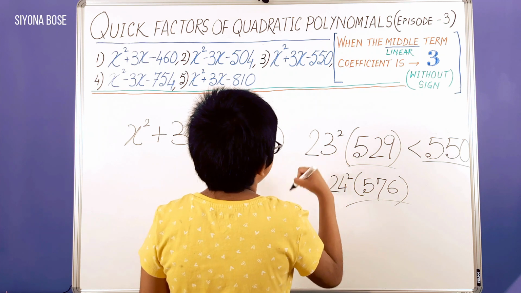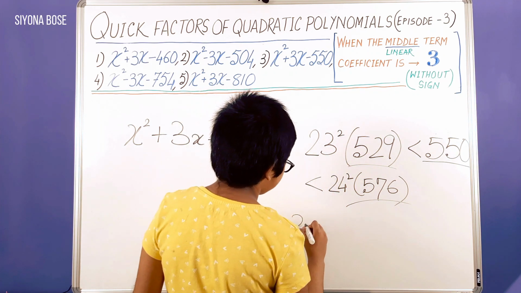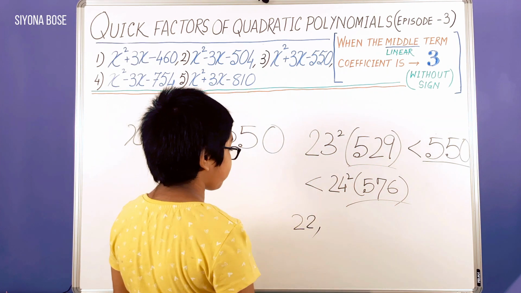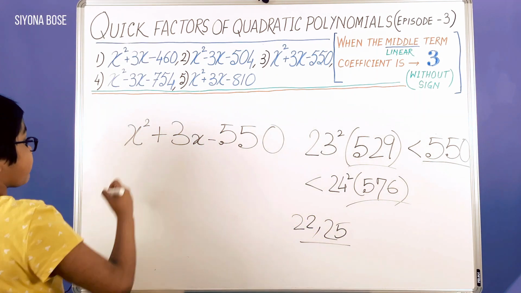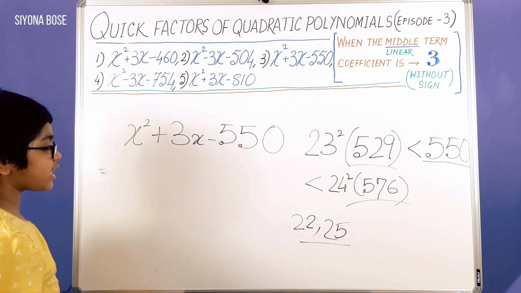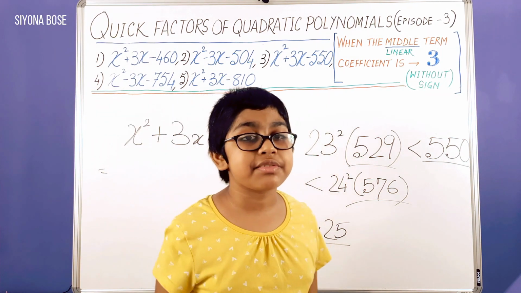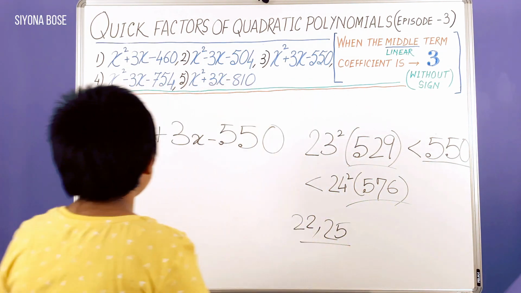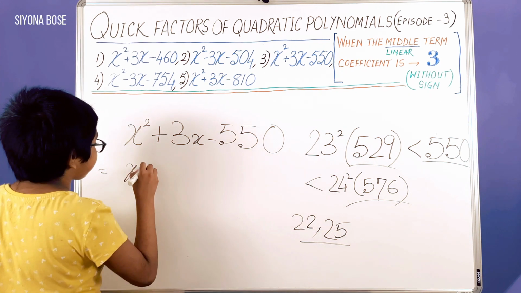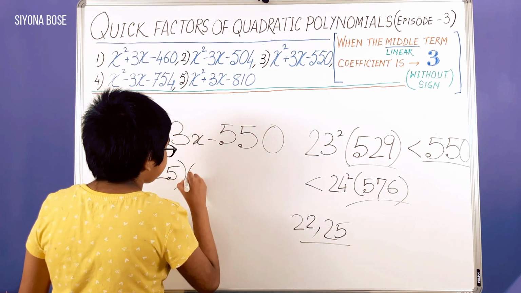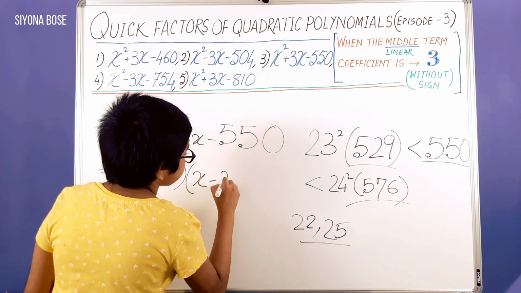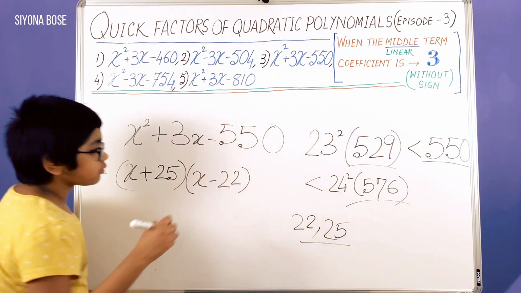And the trick is we need to subtract 1 from 23 to get 22, and add 1 to 24 to get 25. Our pair is 22 and 25. We have a positive sign for the middle term, which tells us the bigger number should have the positive sign and the smaller should have the negative. So we factorize and we get (x plus 25) into (x minus 22).